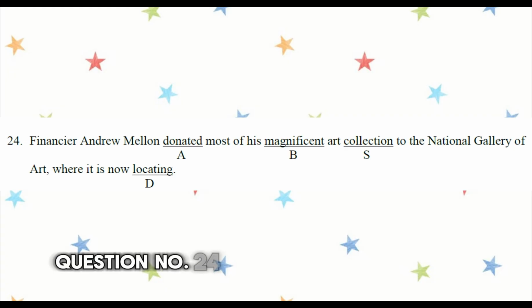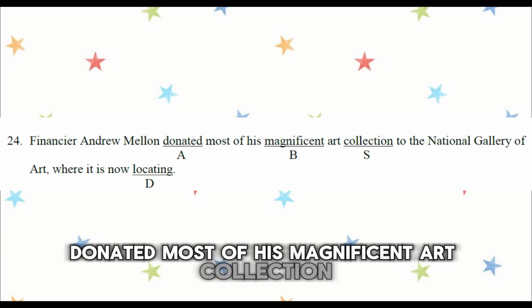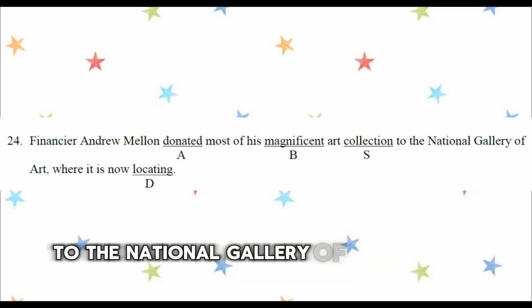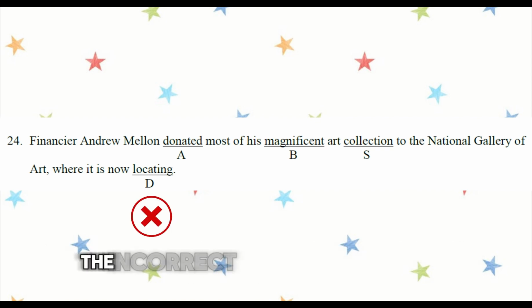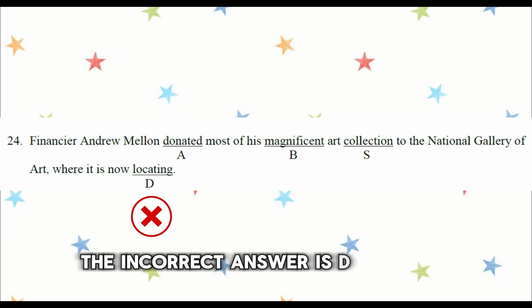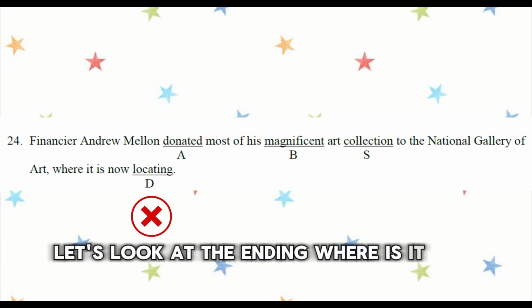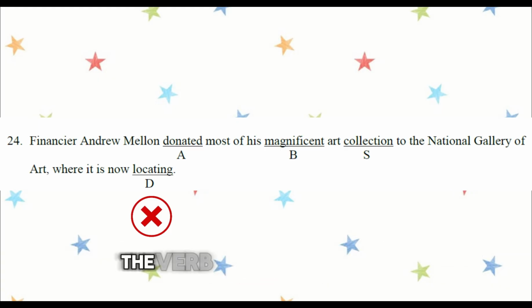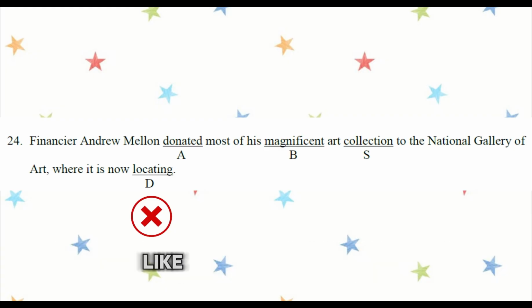Question number 24. Financier Andrew Mellon donated most of his magnificent art collection to the National Gallery of Art. Where is it now locating? The incorrect answer is D, locating. Let's look at the ending. Where is it now locating? The verb locating is wrong because locate isn't normally used in the progressive passive like this.